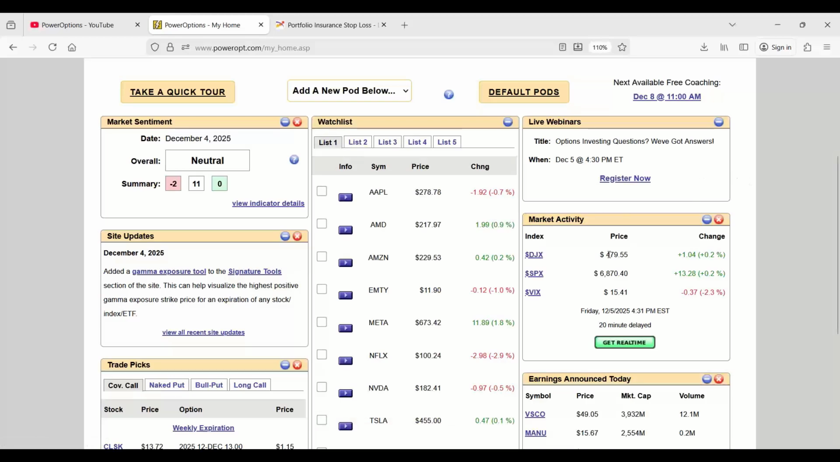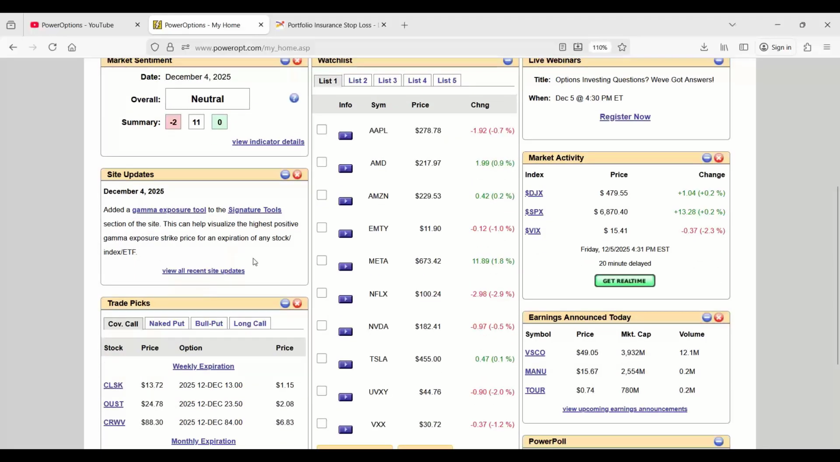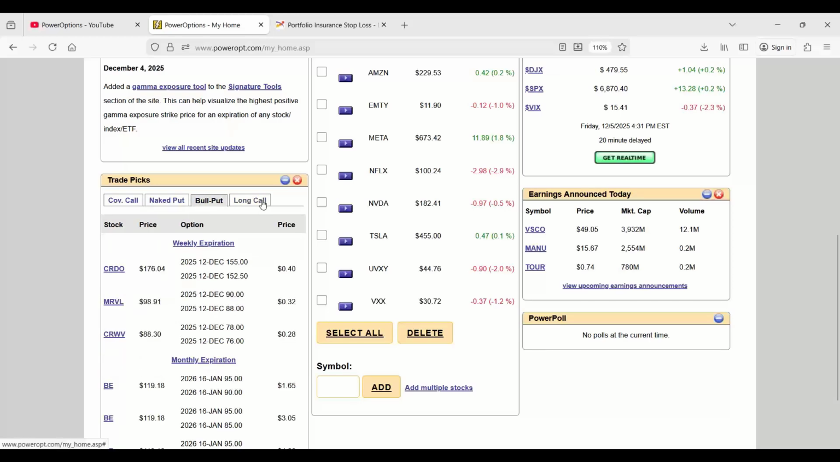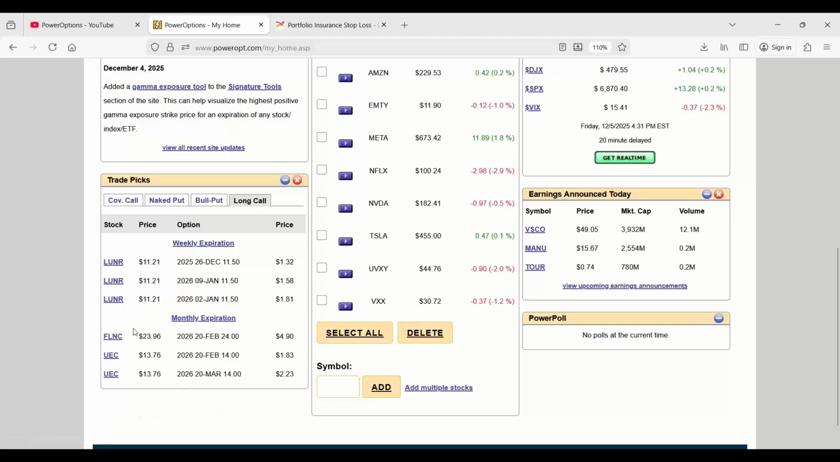Just to see how the market's moving when you first log in. Next live webinar, of course. And then over here, we've got our current market activity. How is the Dow performing right now, how is SPX, and what's the VIX doing? Site updates I mentioned: the Gamma Exposure Tool, the GEX as it's commonly referred to, a new signature tool that was added this week, and we'll talk about that. And then, of course, the trade picks, the monthly and weekly picks of the day for covered calls, cash secured naked puts, bull put credit spreads, and also long call options as well.